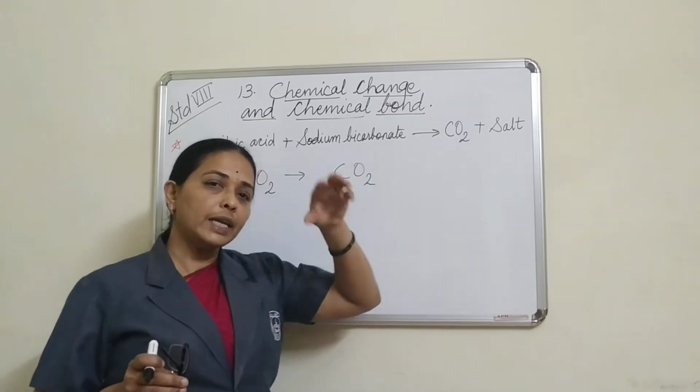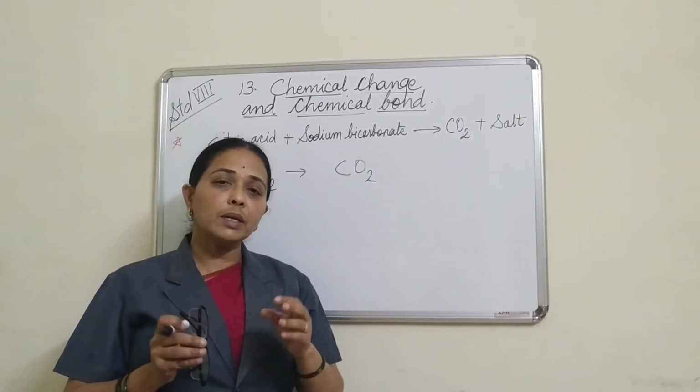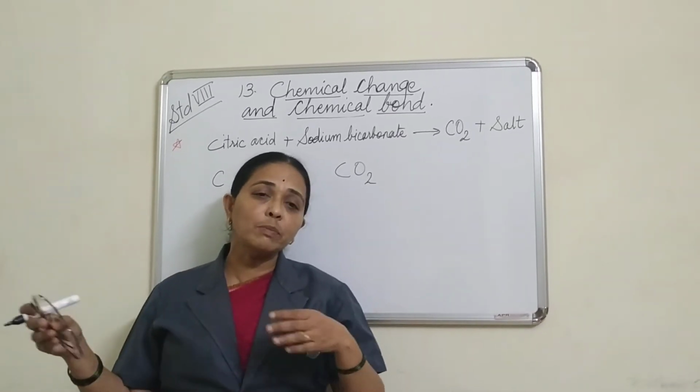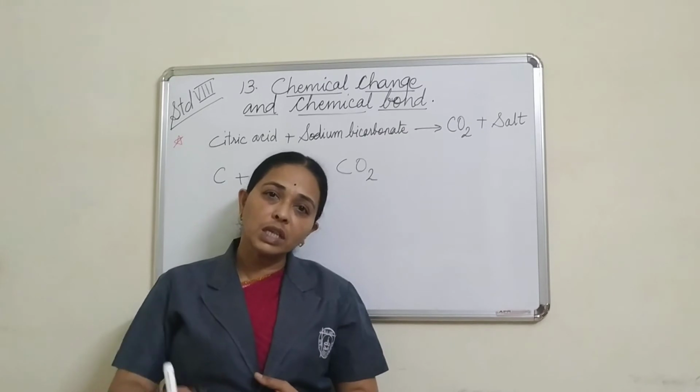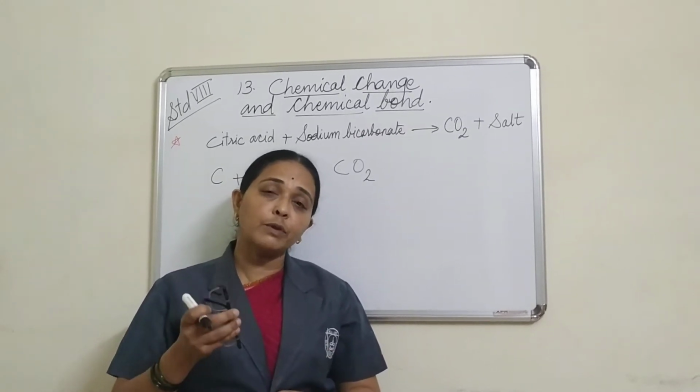So we write the equation this way. Now I have shown you the reactions, but many times the reactions around us cannot be shown again and again. So these reactions have to be written down and then understood.